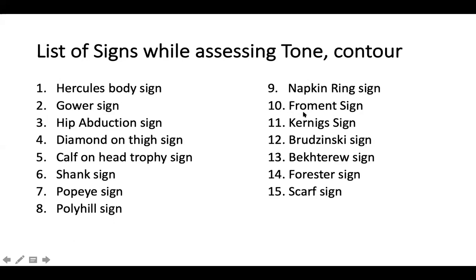So if you go back to rigidity, what is rigidity? When I'm moving a limb slowly, I feel a resistance which is present throughout the range of the motion. If there is a very subtle rigidity and I want to uncover it, I can ask the patient to move another limb. For example, I can ask the patient to keep doing a no movement of the head, and in the meantime, I check the rigidity. So doing some other movement will increase the rigidity.